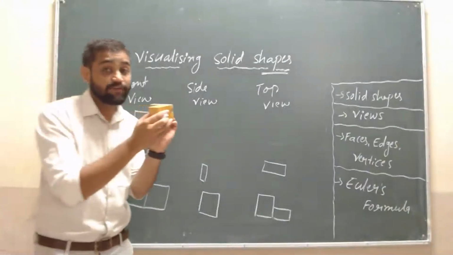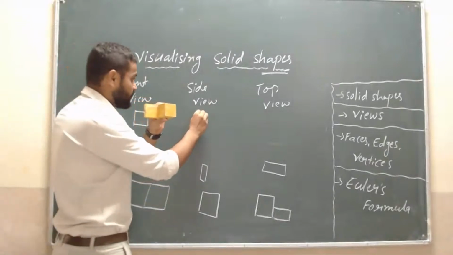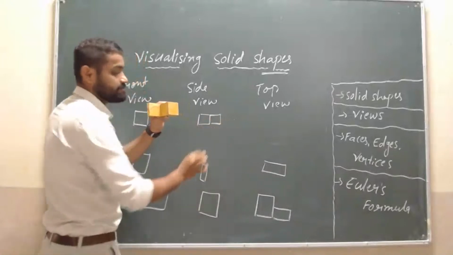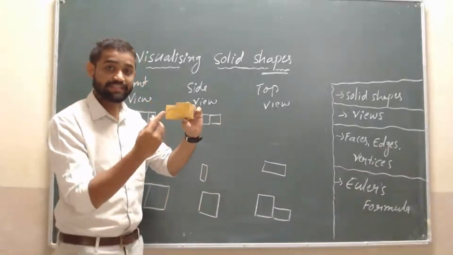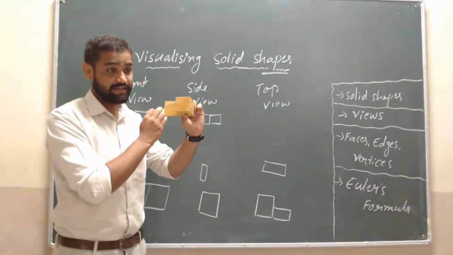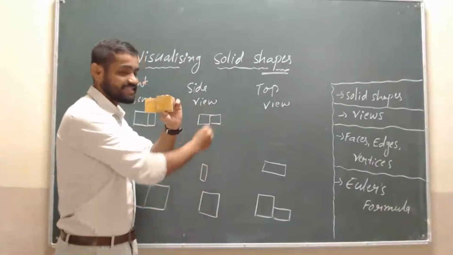Then by side view, concentrate here. How do we have to draw the side view? One square is there, but little bit backwards, isn't it? Or a cube. So like this is the side view.